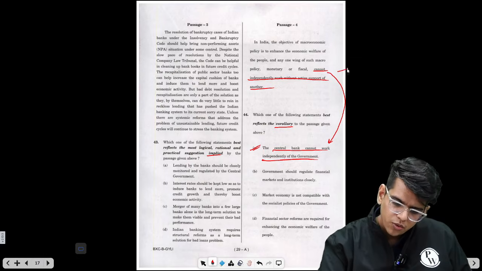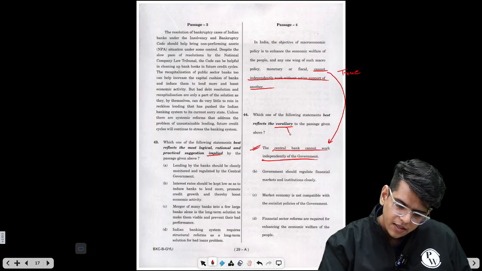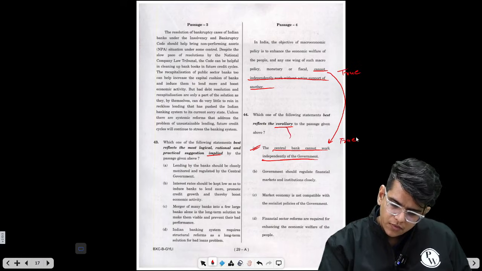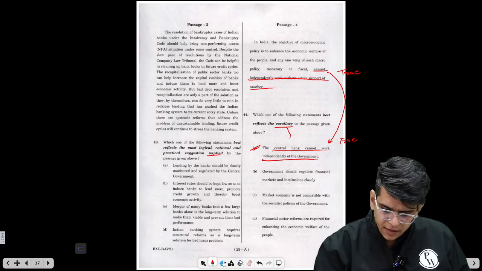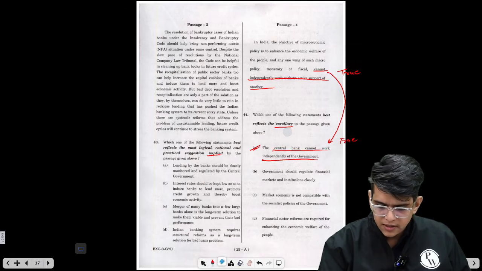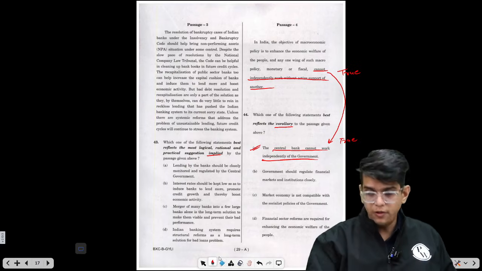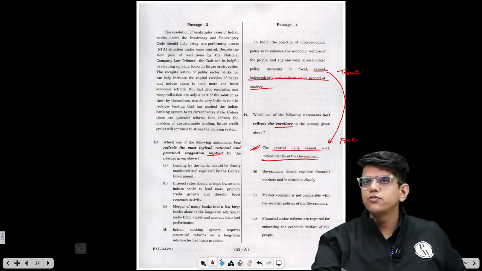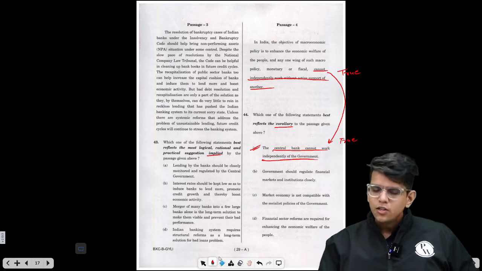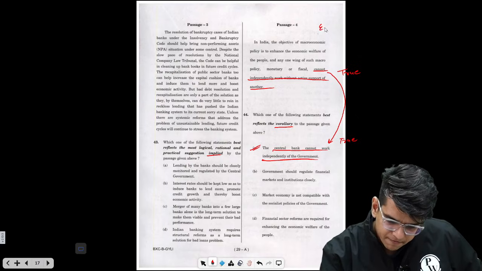If this is true, corollary makes this true. If this information in the passage is true, by corollary we mean what other pieces of information will be true. Corollary questions are nothing but the extension of the information given in the passage. So this is a very easy question.